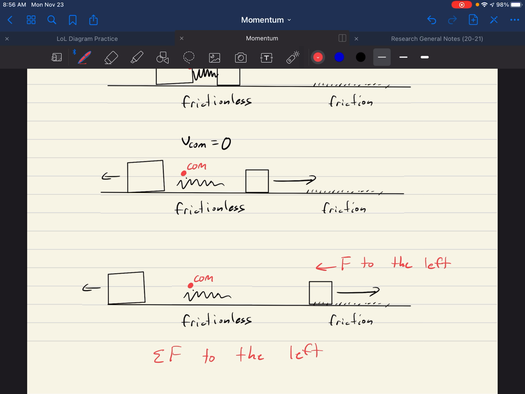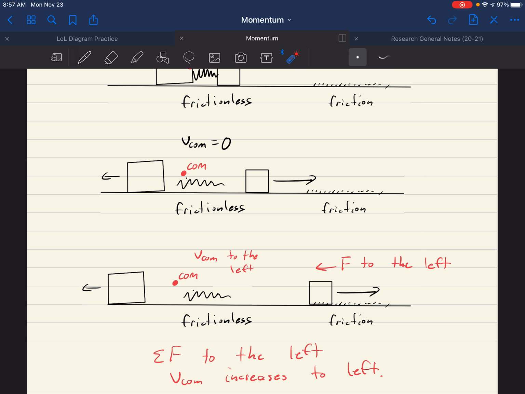So that means the system is going to gain velocity to the left. So the center of mass is actually going to start to move, and now the VCOM is going to be to the left.